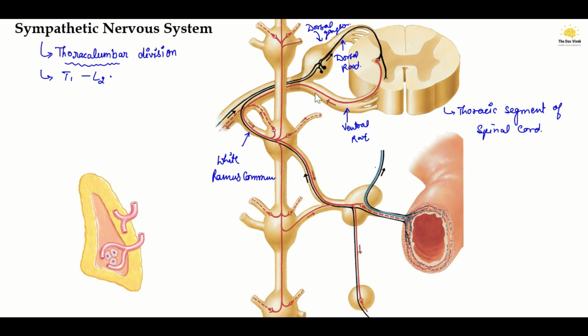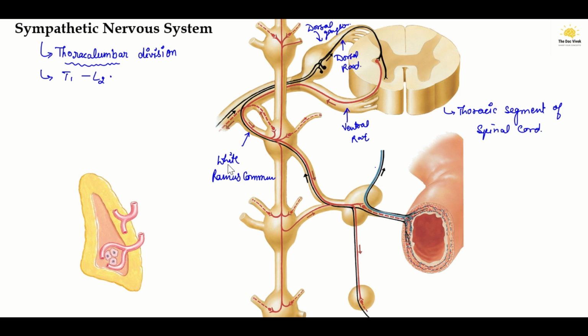Why is it known as the white ramus communicans? Because the fibers which come into this branch are myelinated fibers, and the color of the myelin sheath is white. So the majority of the fibers entering this branch are white in color due to their myelination.